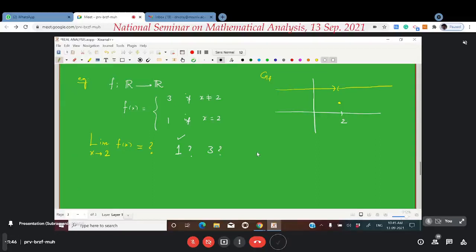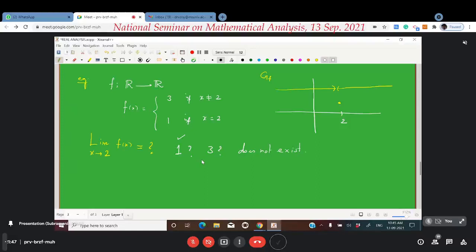Usually when I ask this particular question to students, these 3 answers used to come: 1, 3, and I usually get one more answer. Does not exist. These 3 answers I used to get normally. Now you will see what is the correct answer.